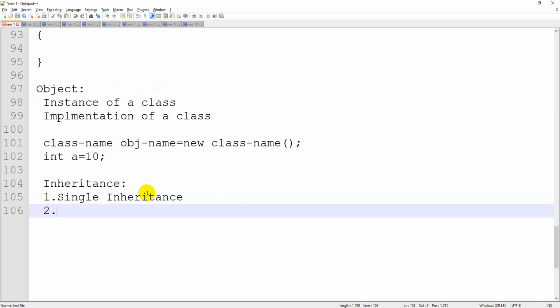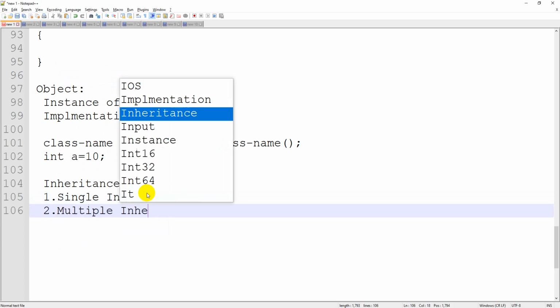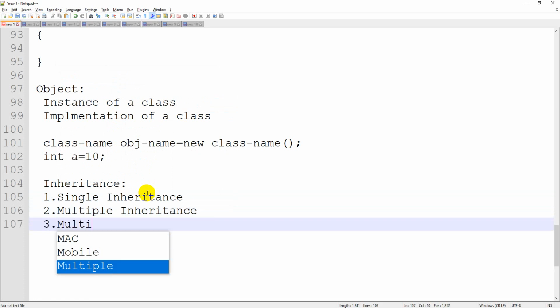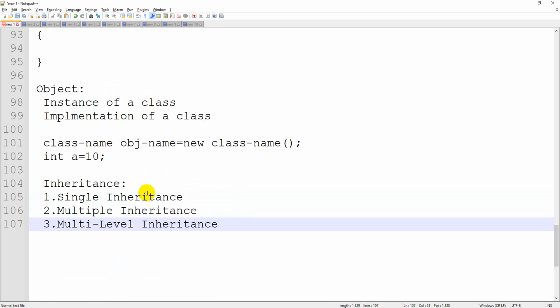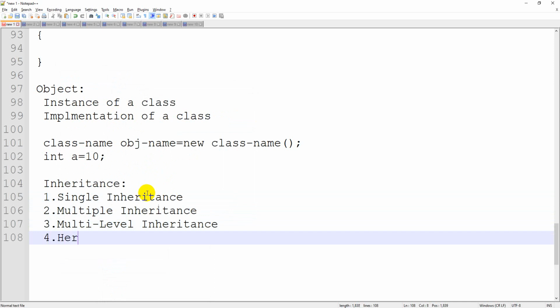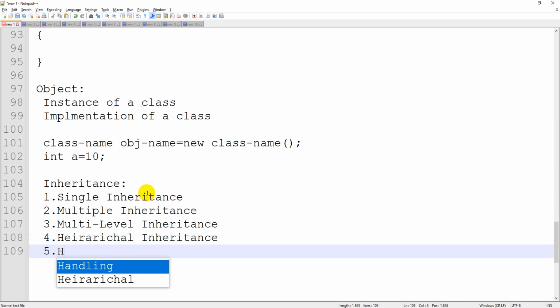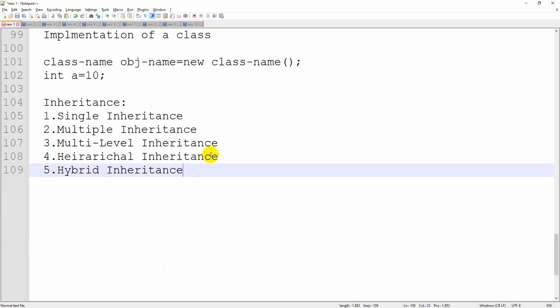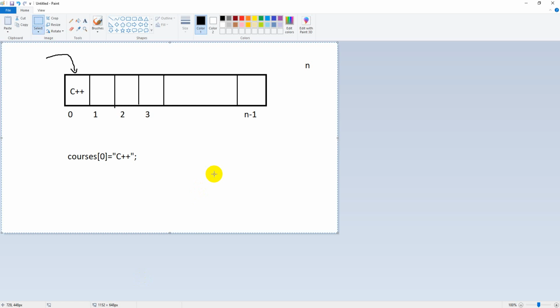Single inheritance, multiple inheritance, multi-level inheritance, hierarchical inheritance, and the last one, hybrid inheritance. So there are different types of inheritances available. Let me show you diagrammatically so that you can also practice after the session.